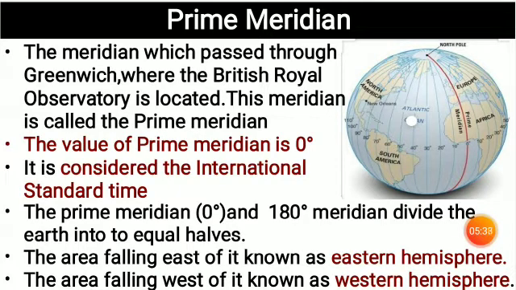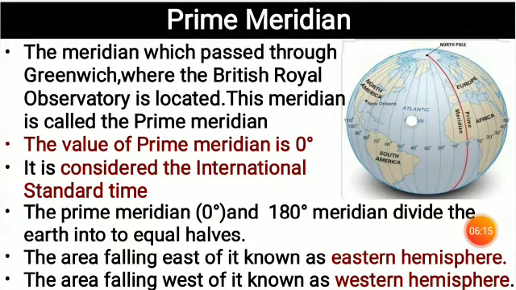The prime meridian 0 degree and the 180 degree meridian, exactly opposite of the prime meridian, divide the earth into two equal halves. The area falling east of it is known as the eastern hemisphere. If you see in the figure, the prime meridian red line is given there, and to the east of it there is the Africa continent. And again the second, the area falling west of it is known as the western hemisphere, here is South Africa, which is west of the prime meridian.